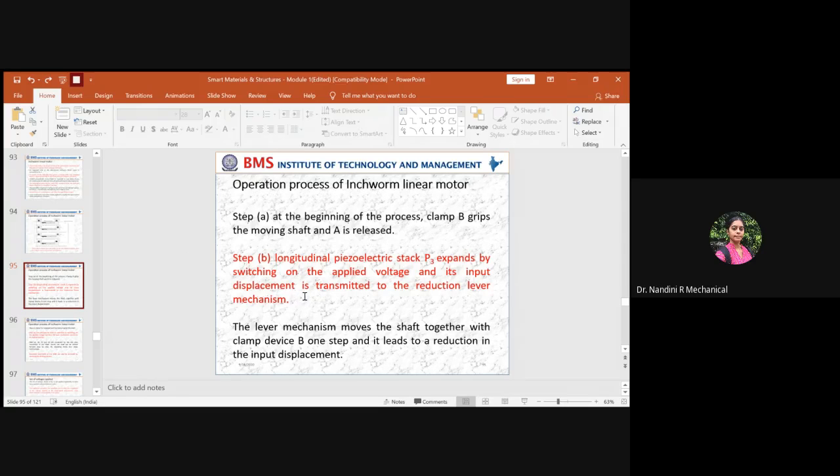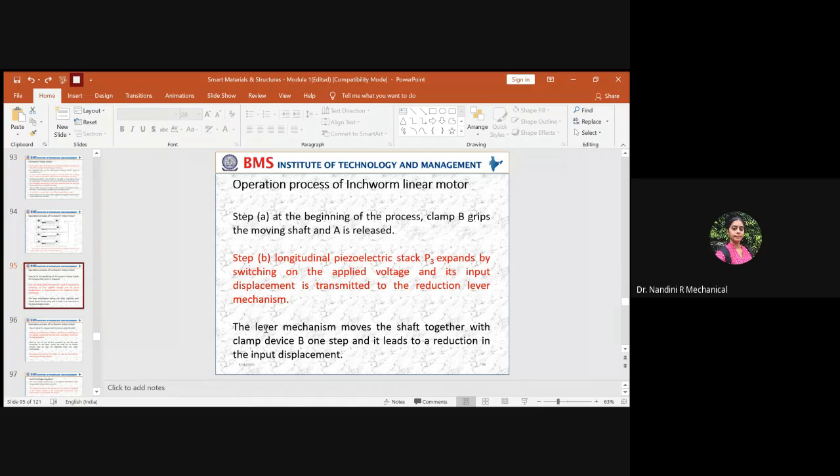So when the displacement is transmitted, it results in the reduction in the lever mechanism. Because the lever gets compressed, you are applying some displacement due to the voltage which is generated from the piezoelectric stack. So the lever which was stretched out is now compressed. Because it is a push-pull device, it compresses and it expands, both due to the linkage mechanism.